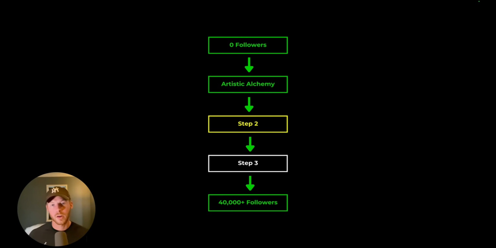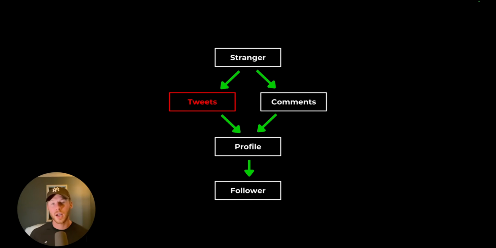So this takes care of the content part, but there's more that you need, and that brings us to the second step. For this, I'm going to give you a simple comment system. The reason you need a comment system is because your tweets won't get a lot of impressions at the start. So you need to force people to look at your content, and the way you do this is by leaving a lot of quality comments.